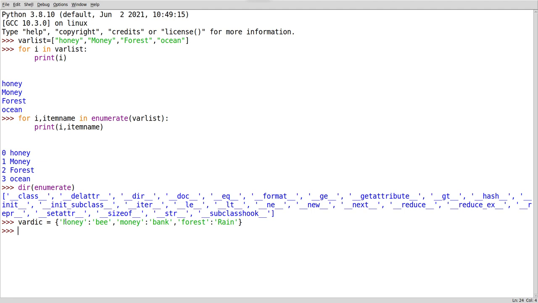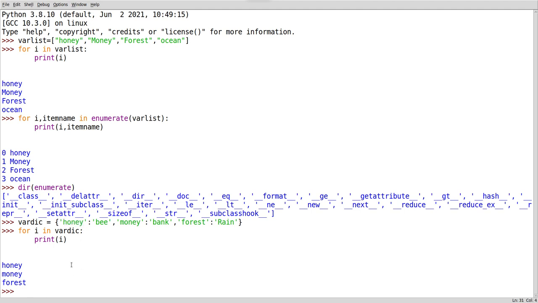I want to iterate through this dictionary. When I give it a for loop, how it will behave, we will see. For i in var dic, print i. See, when I say print, what is it doing? It is printing the value called the key out of it.